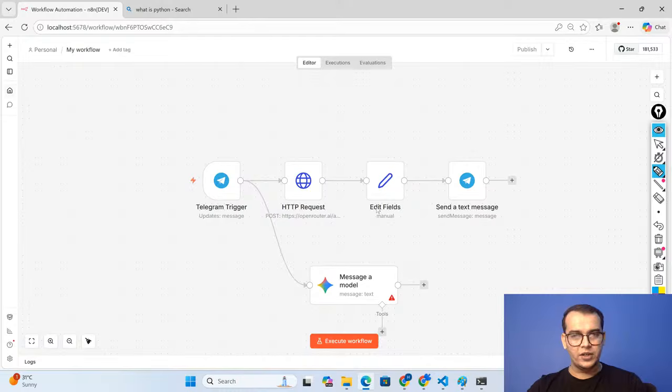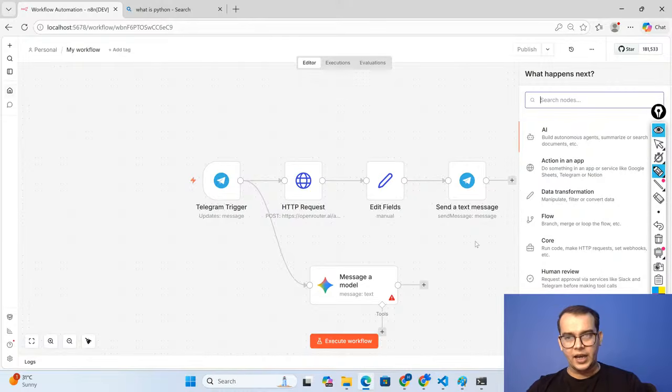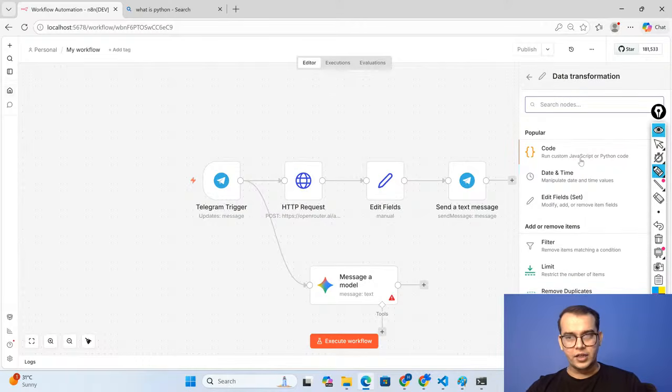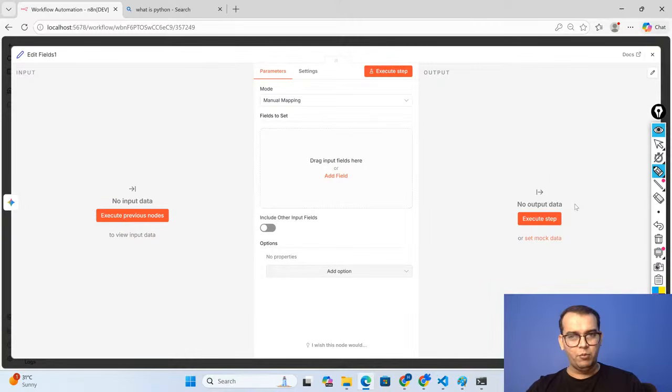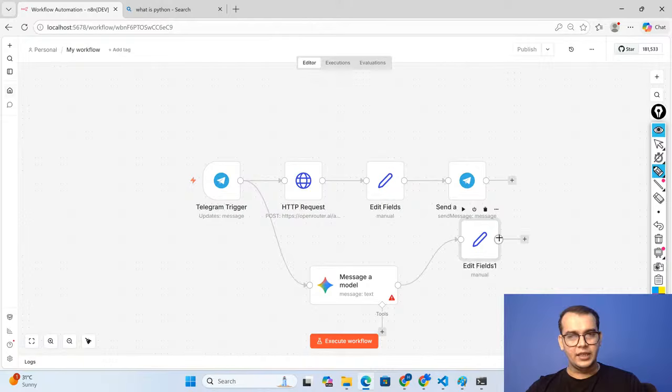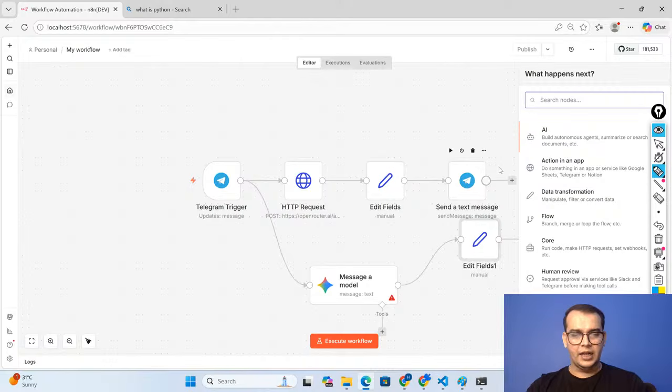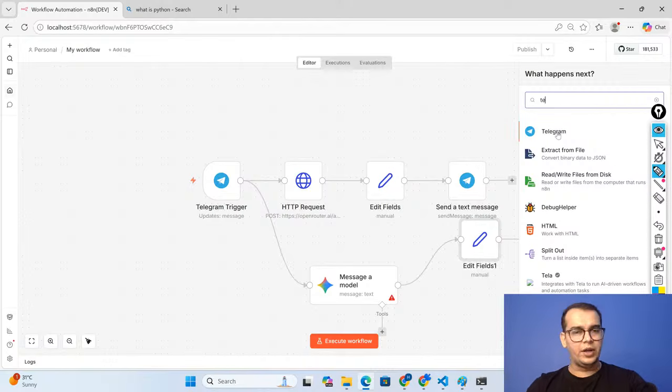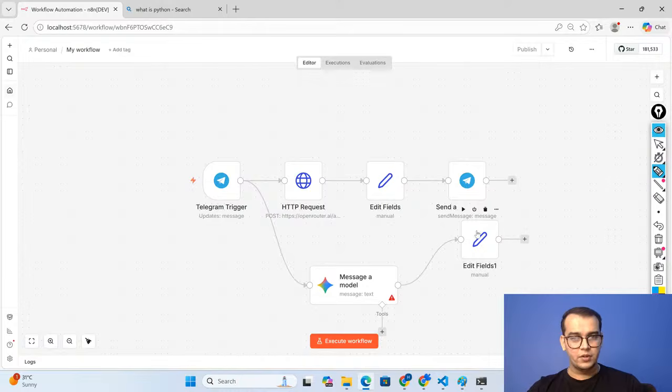So now after this, instead of connecting with this, I will connect with the text field, that is, the edit fields, which handle data transformation. So I will modify the data, give you the text edit fields, and then connect with my Telegram message. So now instead of using the internet, what are we using? We are using the LLM models to get the personalized response. Are you guys getting it?